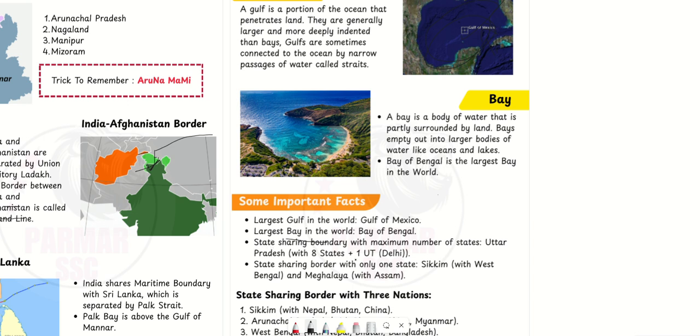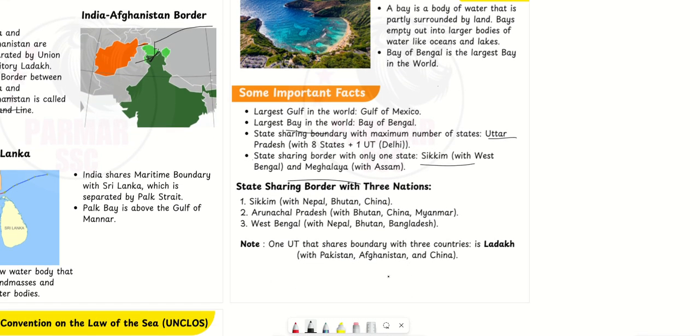Then the state sharing boundary with the maximum number of states is Uttar Pradesh. These are some facts. The states bordering only one state are Sikkim and Meghalaya: Sikkim shares only with West Bengal, and Meghalaya only with Assam. Now the states sharing boundary with three nations: Sikkim connects India with Nepal, Bhutan, and China. Arunachal Pradesh with Bhutan, China, and Myanmar. Then West Bengal with Nepal, Bhutan, and Bangladesh. The one Union Territory that shares boundary with three countries is Ladakh, with Pakistan, Afghanistan, and China.